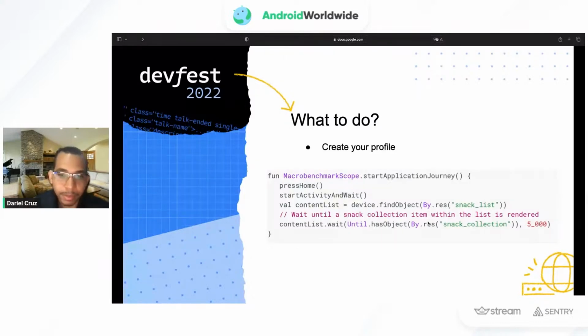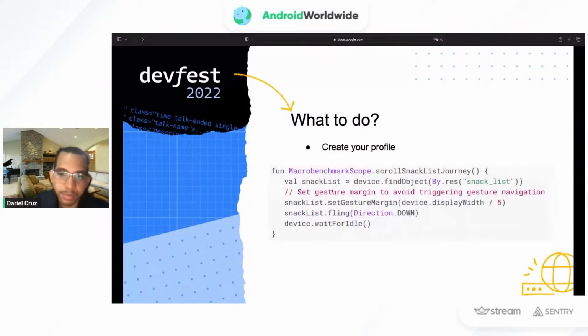Using the macro benchmark scope, we do something similar, creating an extension function using UI Automator to automate the interaction. Similarly, here's a similar example, but this scrolls the list. It does basically something similar, but when it finds the snack list, then it scrolls down and waits for the device to go idle. So basically it's saying, okay, another common path of my application will be that the user scrolls through the list and then just stays there.